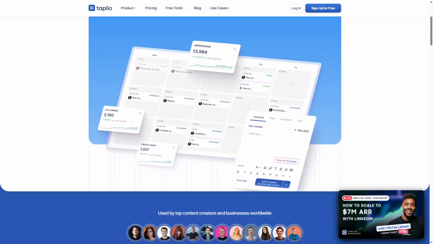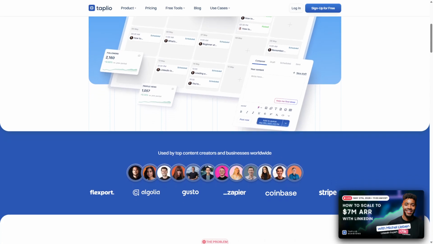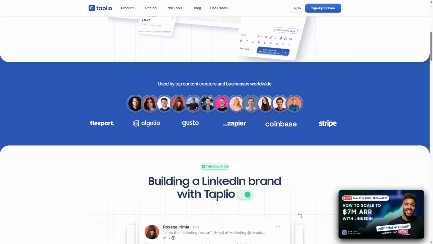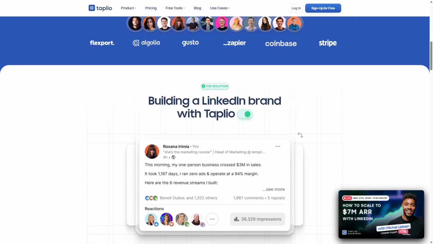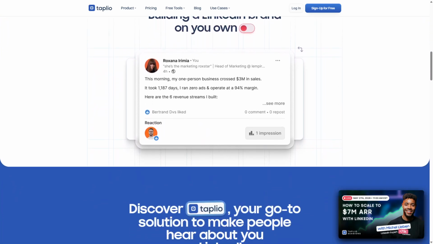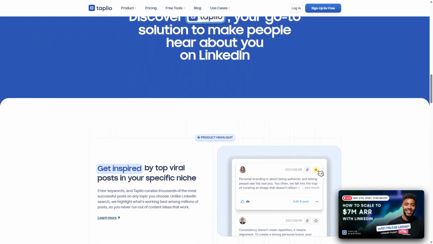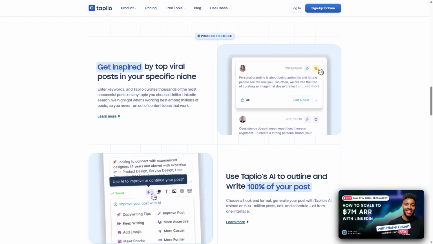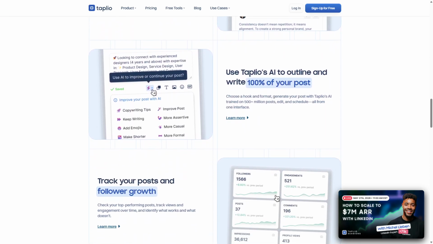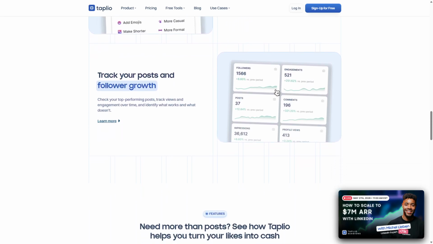It works by analyzing your profile and network to suggest personalized post ideas, optimize posting times, and automate engagement tasks. Taplio's strengths include saving time on content planning and increasing visibility with data-backed recommendations. It also provides analytics to track post performance and follower growth.